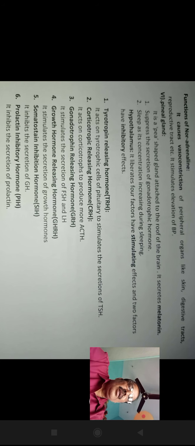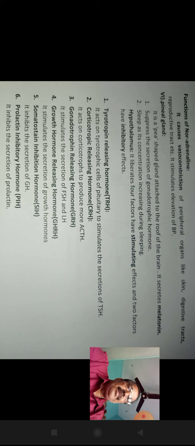So, it is called the fight or flight or emergency hormone. Functions of noradrenaline. Noradrenaline causes vasoconstriction of peripheral organs like skin, digestive tract, reproductive tract, etc. It stimulates elevation of blood pressure. This is something about adrenal glands. Next, the pineal gland.